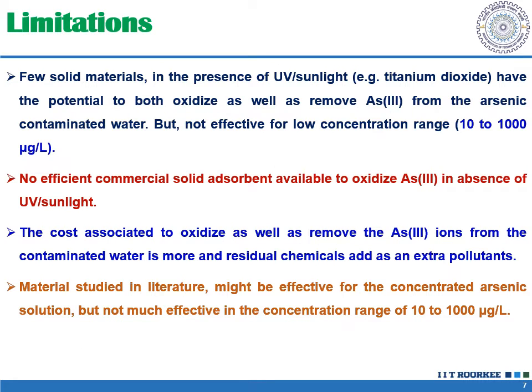Some limitations of the prior works that I observed during my PhD work are that no commercial adsorbent is available which is solely responsible for both the oxidation as well as the adsorption purpose, and the cost associated with the complete removal of arsenic species, if we follow a separate oxidation step, is more compared to a single removal technology.